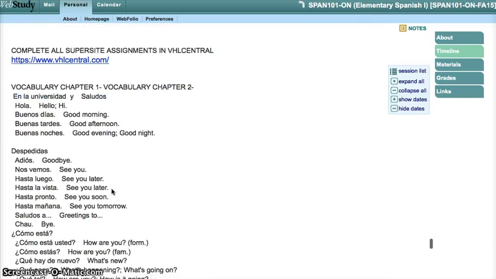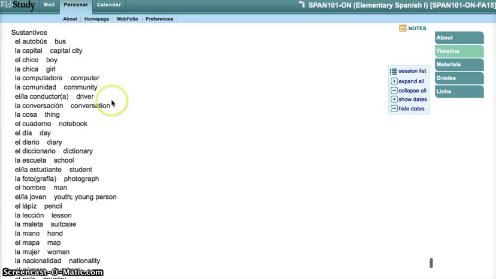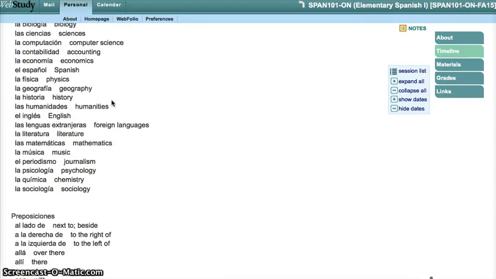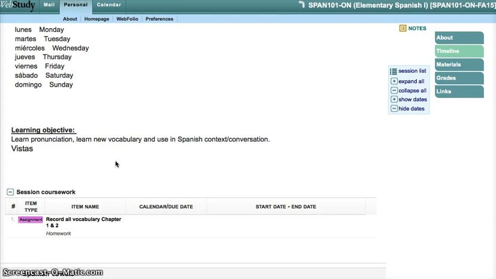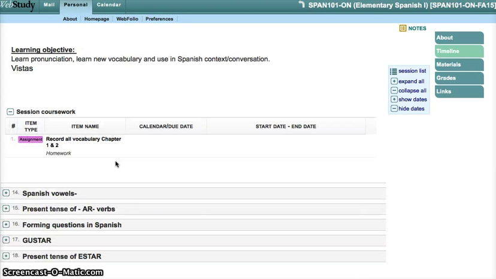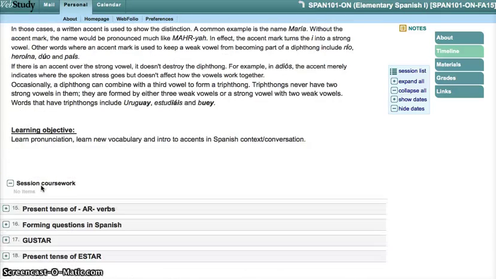Here's a vocabulary to learn for Chapter 1 and Chapter 2. Write everything down a couple of times so you don't make mistakes in VHL, because if you make a mistake spelling-wise in VHL, it's going to mark everything wrong. And then it's a waste of time. So that's why it's better to practice. Practice makes perfect. You've got information about your Spanish vowels.